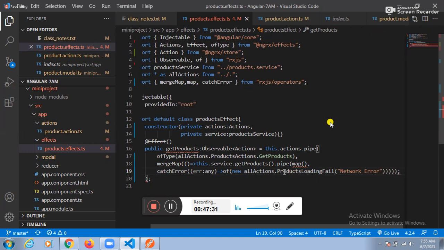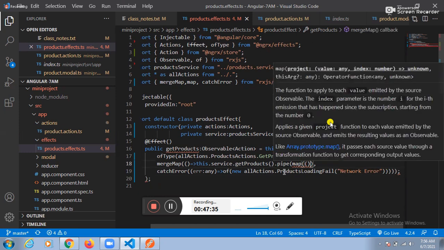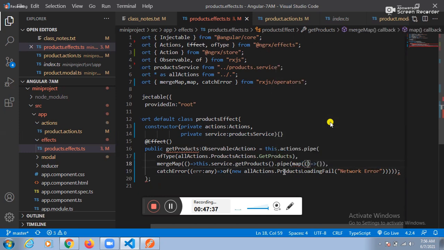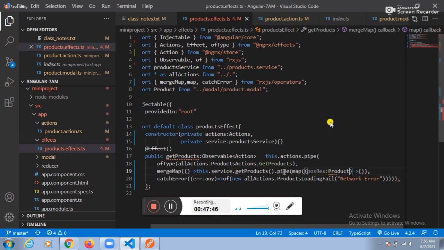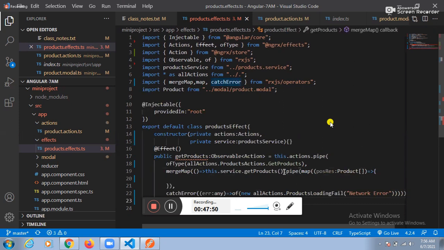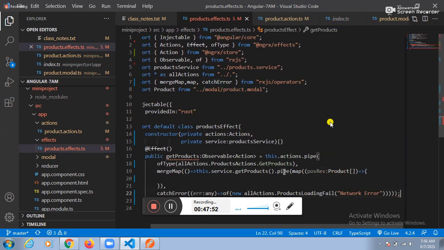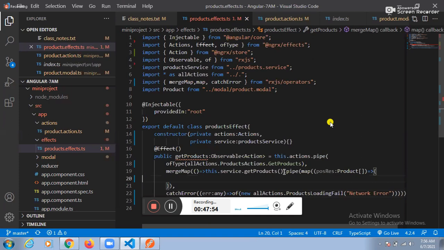Next one, guys, one more pointer. See this one here. Are we getting a positive response? Yes, sir, we are getting the positive response. What is the model? The model is the product model here. That product model we need to place.